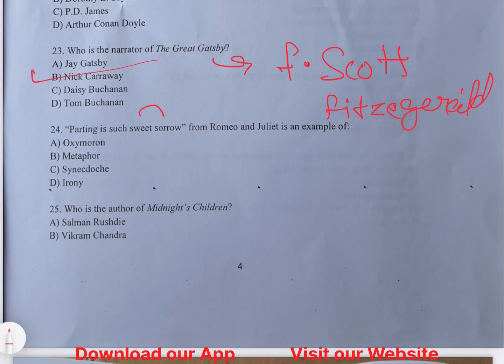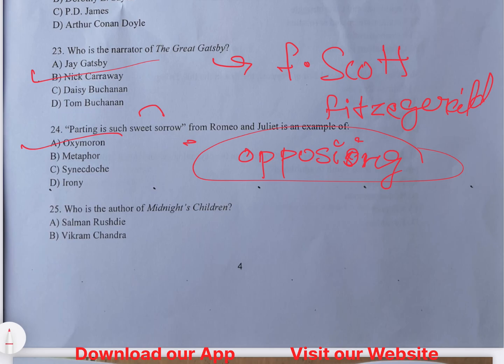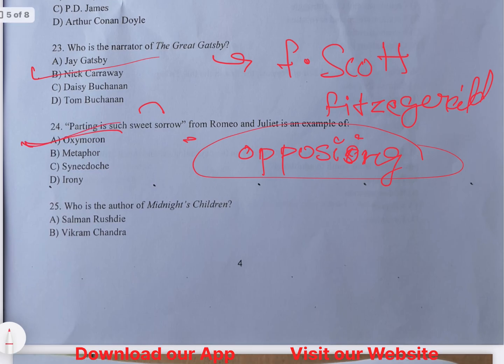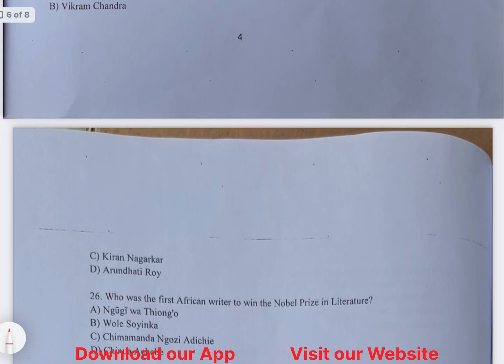Parting is such sweet sorrow. Sweet and sorrow. Sweet sorrow is an oxymoron. Okay, oxymoron means opposing ideas, an opposing statement basically. So oxymoron is that. Okay, so this is the right answer. Option A is the right answer.